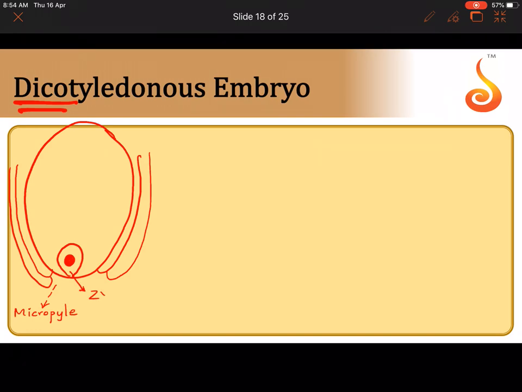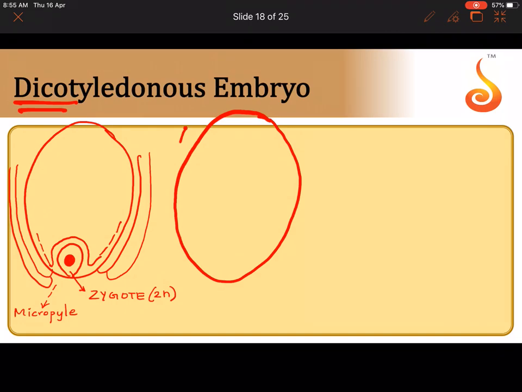So this is the zygote. Please now recall, how did the zygote come? Is it haploid or diploid? It is diploid. I am not going to focus upon what is there above the zygote. We have finished all that. Primary endosperm cell, endosperm, everything is formed. Now the zygote is ready to divide. Okay, let us see what happens when the zygote starts dividing. I will show you only the important stages.